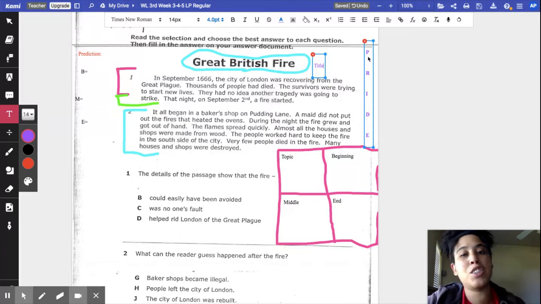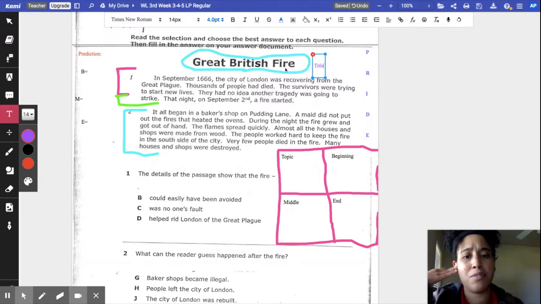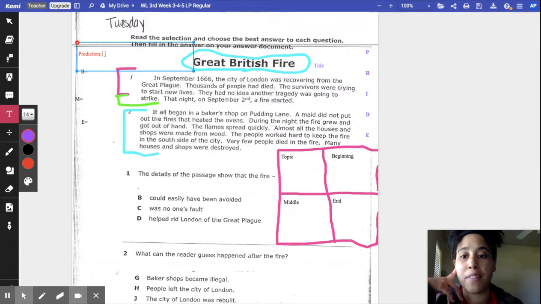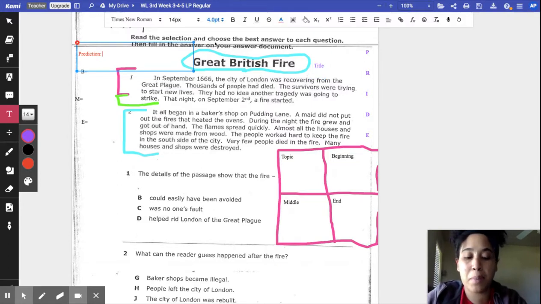So the title says Great British. I'm going to start thinking, I wonder what this passage is going to be about. Well, it says fire. So I'm assuming that maybe there's going to be a fire in a town or something like that. So I am going to go ahead and write that as my prediction. There will be a fire. Okay. Now that I've written my prediction, I'm also going to predict the genre.